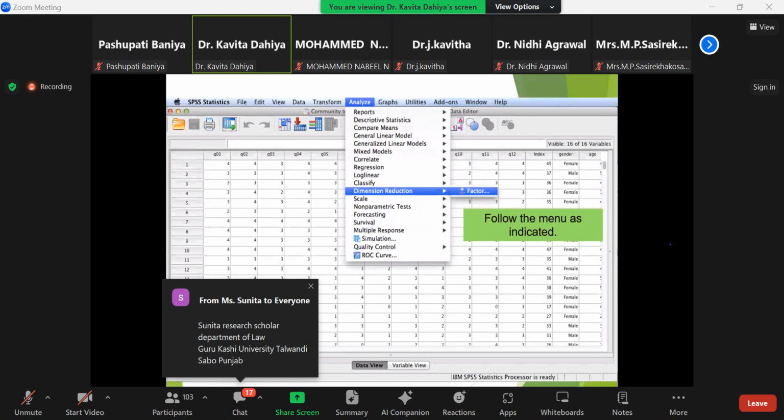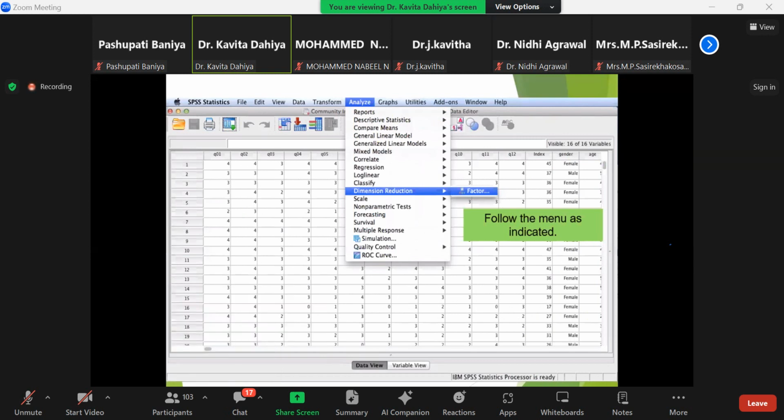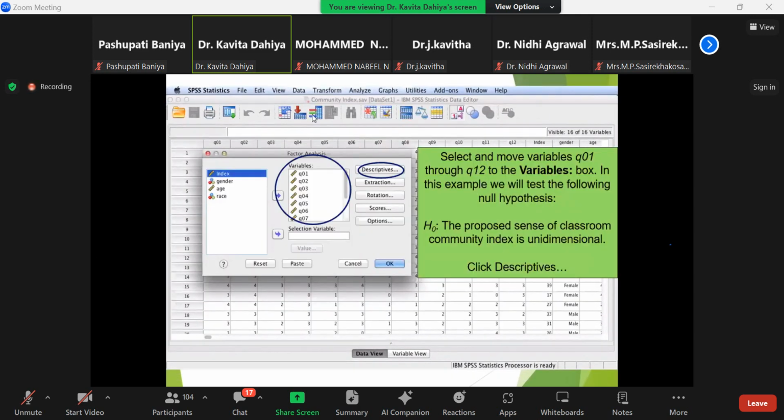This is again very important, that I was interested to show you. For the application of factor analysis, this kind of interface will be on your SPSS. Go to Analyze, then go to Dimension Reduction. Here the Factor option is available. Click on this, and when you click on Factor, this kind of pop-up box will be on your screen, which shows different variables, and this button is used by the researcher to transfer these variables from this place to this place.